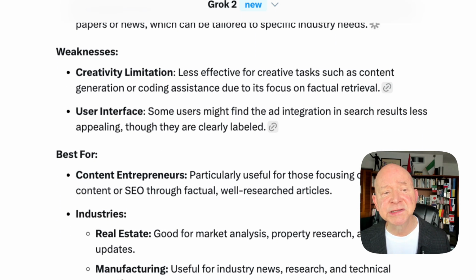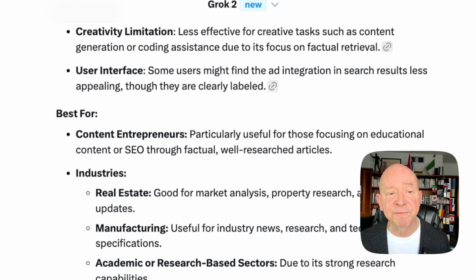However, the weaknesses that it sees, creativity limitation, less effective for creative tasks. Well, we saw that also from Perplexity themselves. And the user interface, some users might find the ad integration in search results less appealing, though they are clearly labeled. Well, they put in some ads in there. They've got to pay the bills, so they get it. And I find that if they make the ads attuned to what I'm interested in, then that's good. Because I might go, oh, I might want to get one of those. I bought one of these before, and this is similar, so somebody's giving me information. If I'm in the market for it, that's real good. If it's just something I go, oh, okay, I don't need that right now, but let me keep that in mind and see where it's there. So there's a lot of good there.